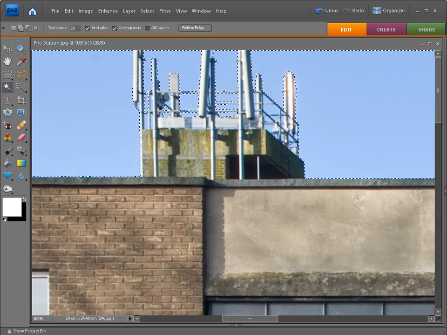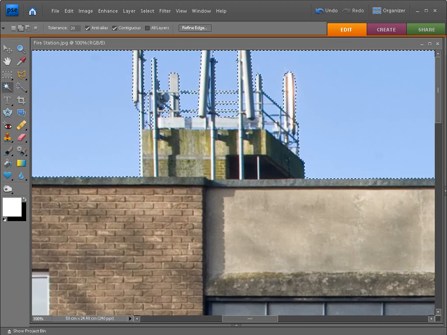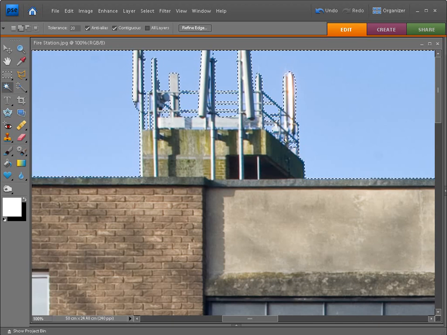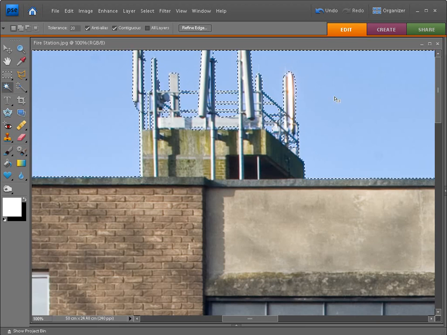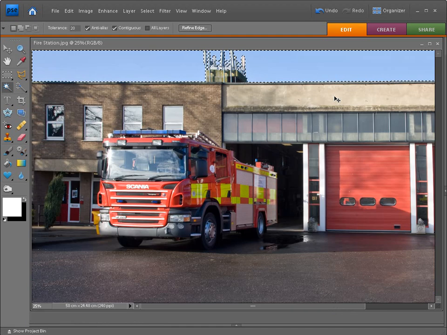Now this might take a little bit of time, so you've got to be a bit careful, and if you want to be really careful with your selections, it's a really good idea to zoom in a little bit more. But I'm just going to do it very quickly here, and you can just see that I'm starting to select all of those blue sky pixels, and I think that's starting to look rather good. I'm quite happy with that. So when you are really happy with your selection, and that you've selected all of those blue sky pixels, a bit like I have, you can just zoom out by hitting Ctrl and minus.